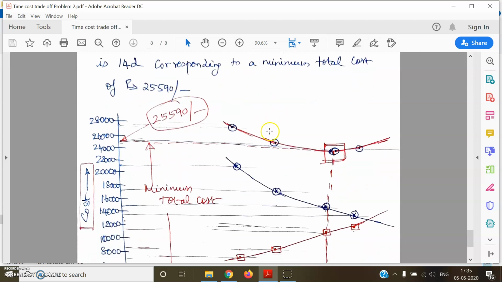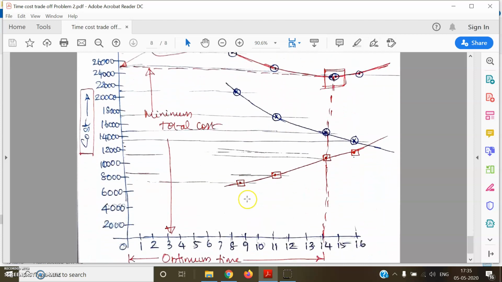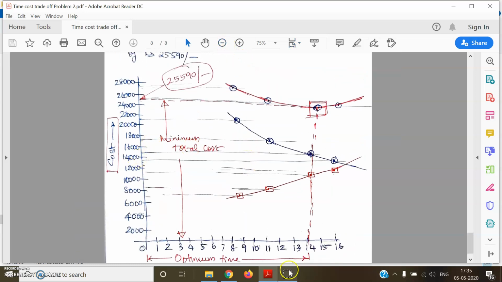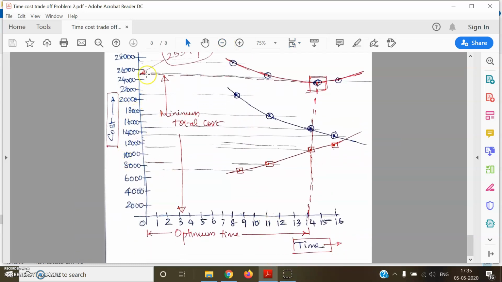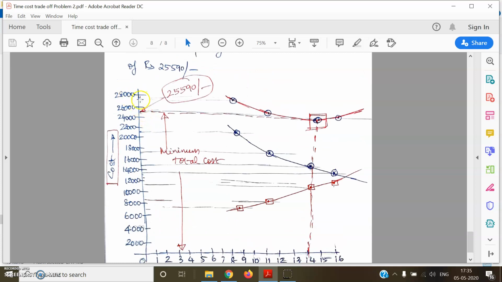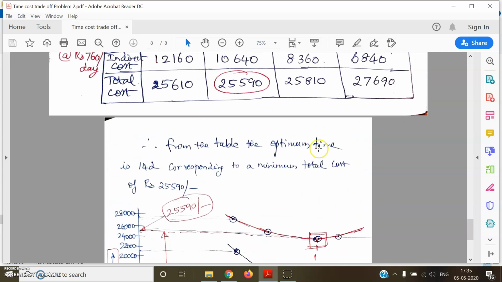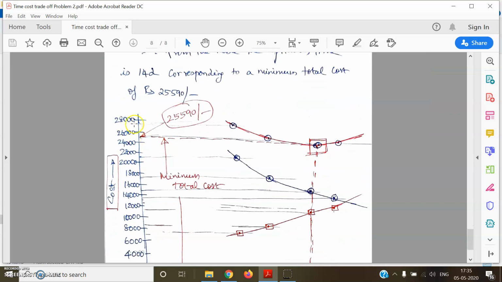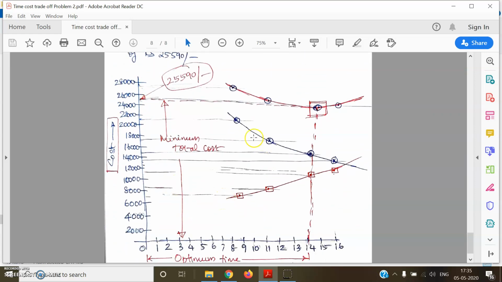And the same calculations that we have done, I have just shown in the form of a graph here. So you can see here, this is the time versus cost graph. Time from 0 to 16 days I've plotted, and cost from 0 to 28,000. Depending on the maximum value I'm getting, 27,000-something is the direct cost, so up to 28,000 I've taken, and I've plotted the direct cost.